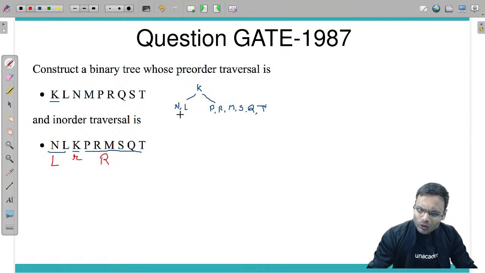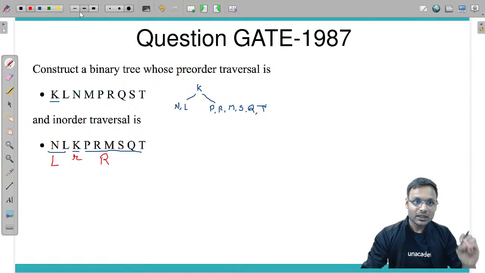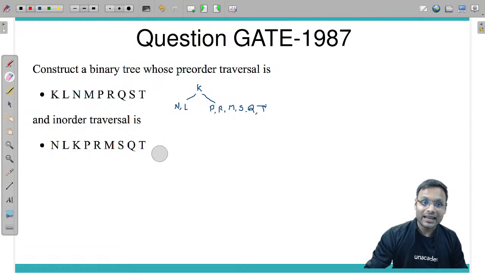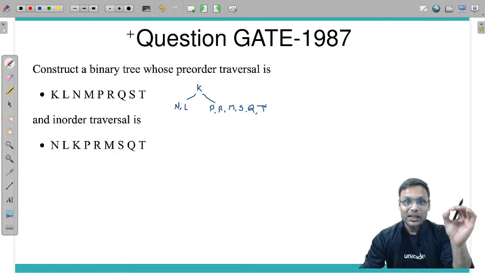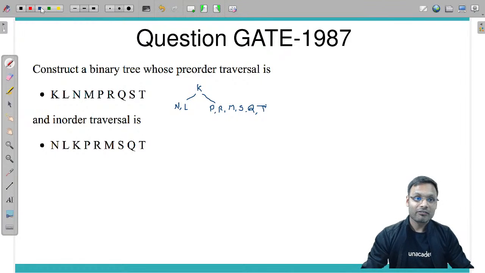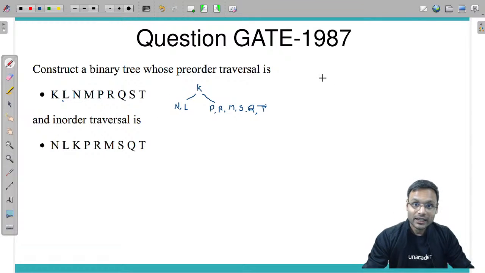Now for only N and L, you need to do the same thing we did till now. Just check in pre-order between N and L which particular node is traversed first. L has been traversed first, which means L should be the root of this subtree.